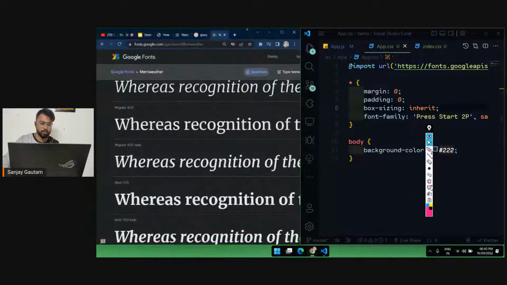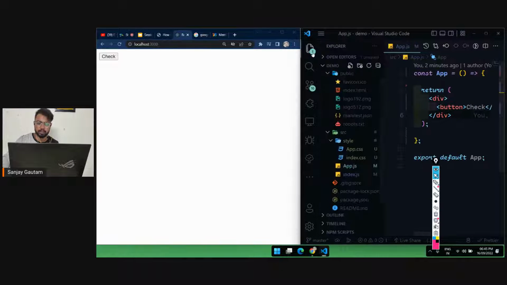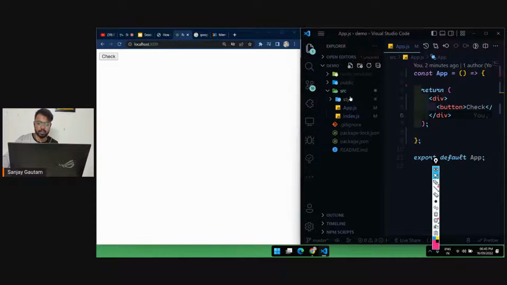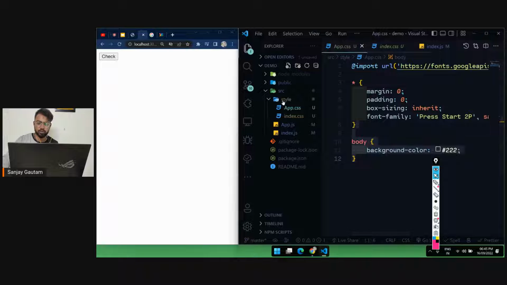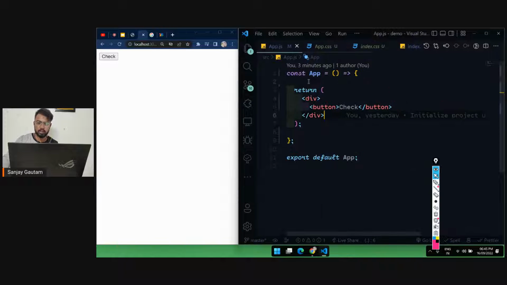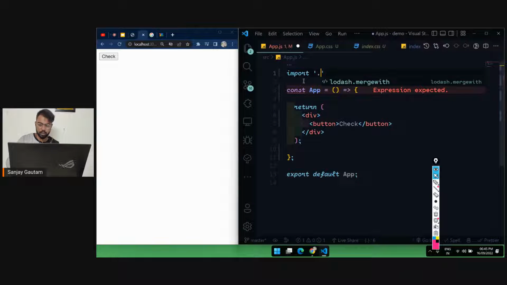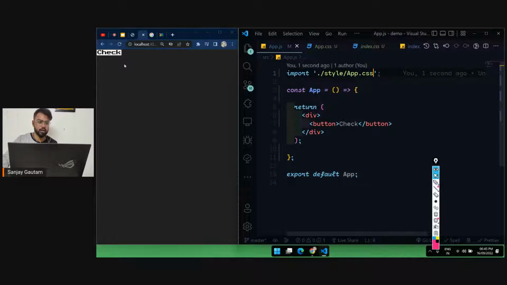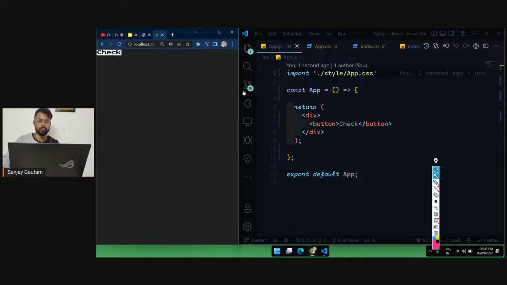So let me just open the project, and here we have no CSS applied because we have to import our CSS as well. I have just created my CSS inside this style folder, app.css, and to use your CSS, first of all you have to import this CSS in your project. So inside this app.js, I'm just going to go at the very top and do import, and inside this style folder, I'm going to import this app.css. Now we have our little bit of CSS here, like background color, and the font is applied. And let's just close all the random tabs here.